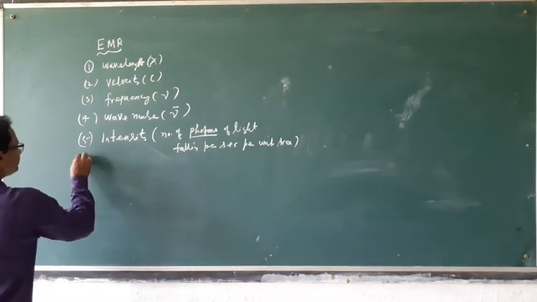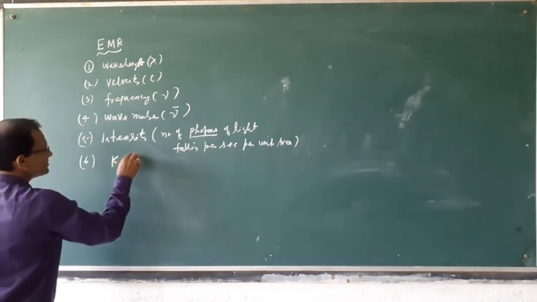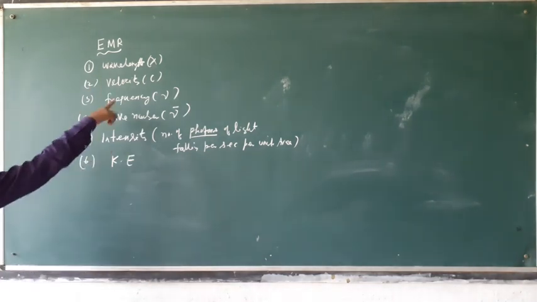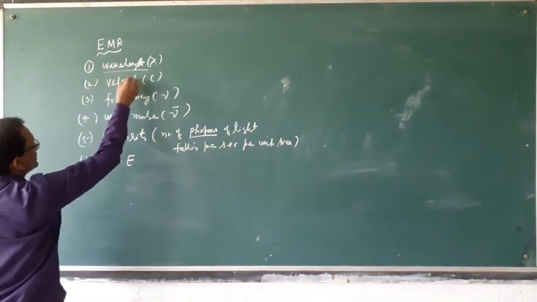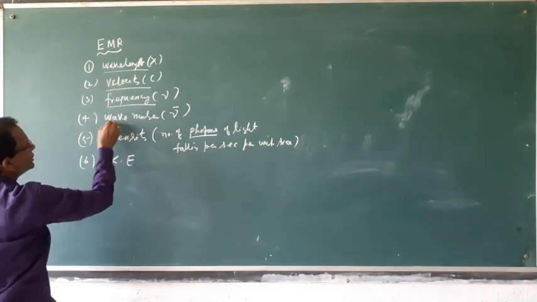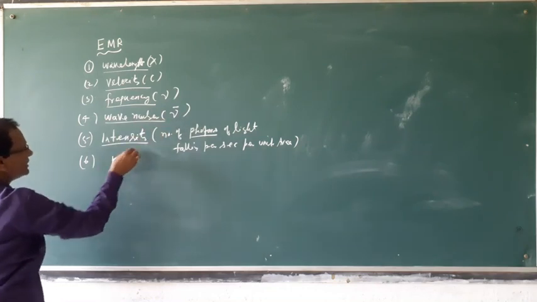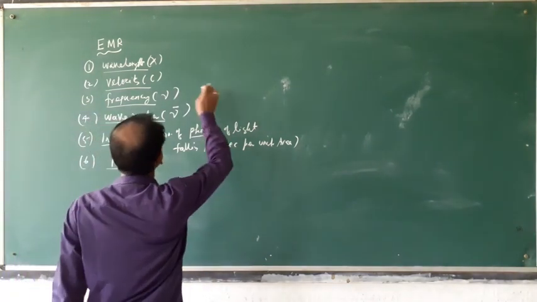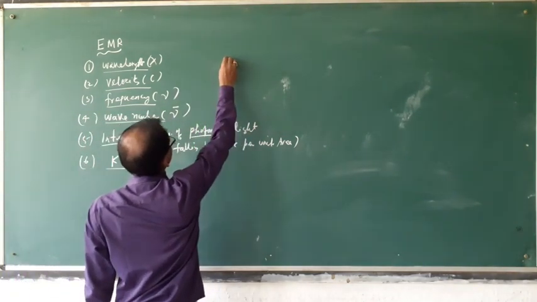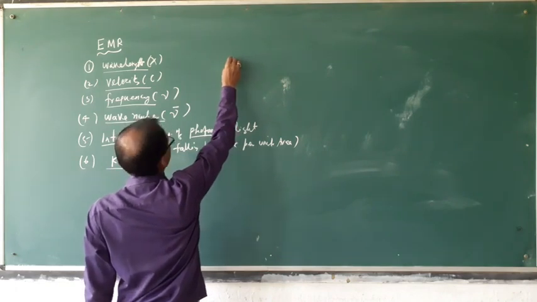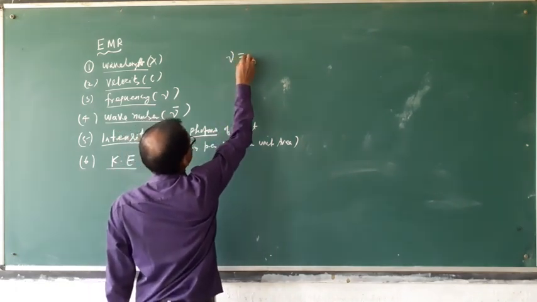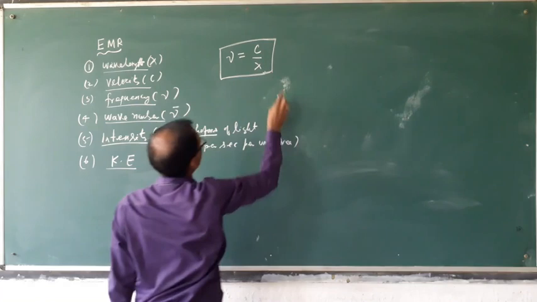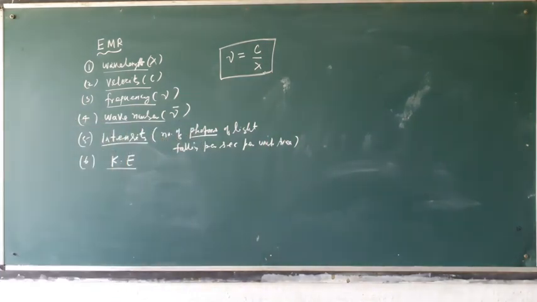Kinetic energy. Radiation has also kinetic energy. So these are very important parameters. Radiation has wavelength, velocity, frequency, wave number, intensity and kinetic energy. But one thing remember, there is a relation between them: frequency is equal to C by lambda.